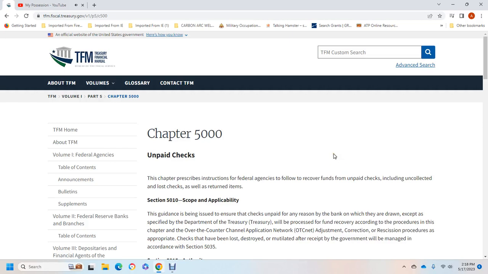Alright, Treasury Financial Manual, Volume 1, Part 5, Chapter 5000, Unpaid Checks. The chapter prescribes the instructions for federal agencies to recover the funds of unpaid checks, including uncollected, lost checks as well as returned items.